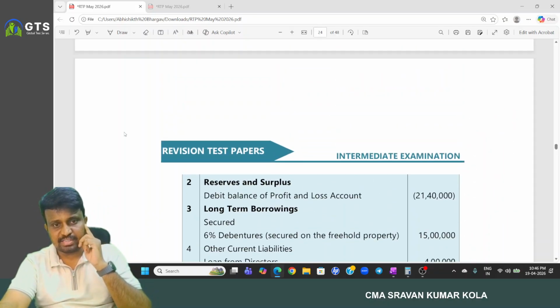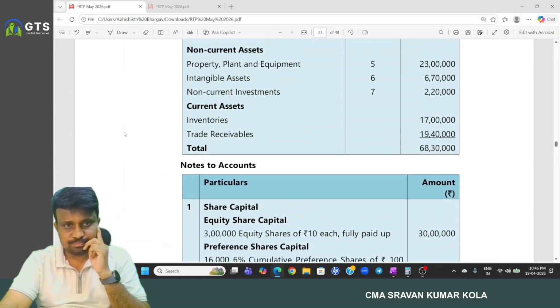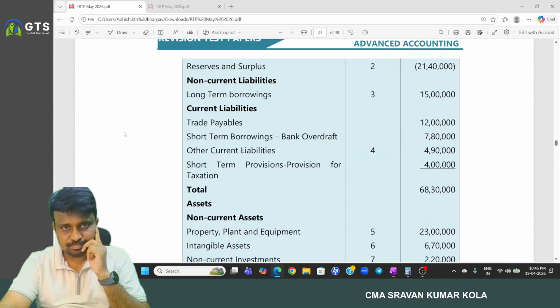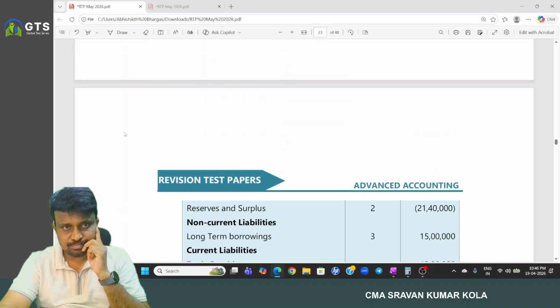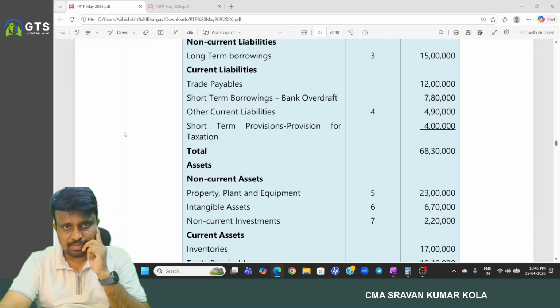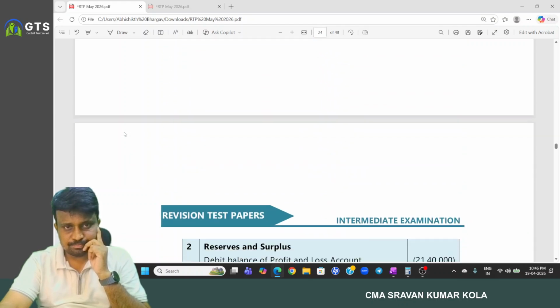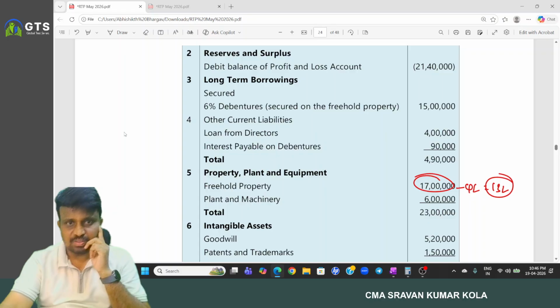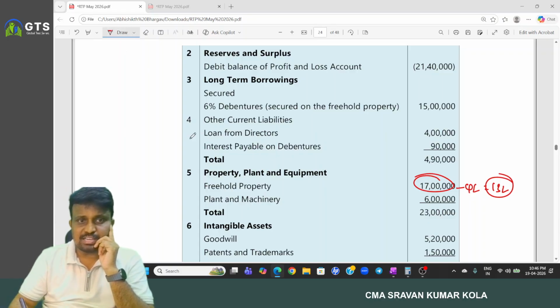Loan taken from the director. So here, under other current liabilities, they showed loan from director. How much amount? 4 lakhs.